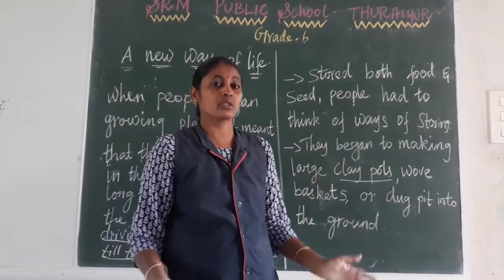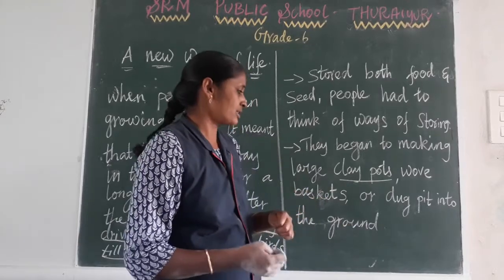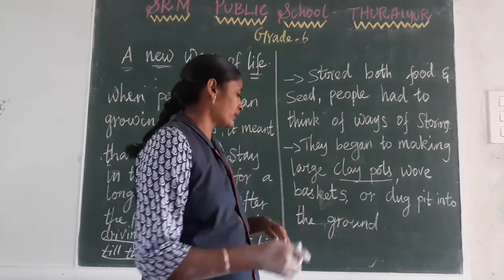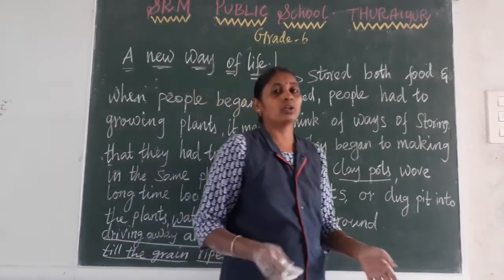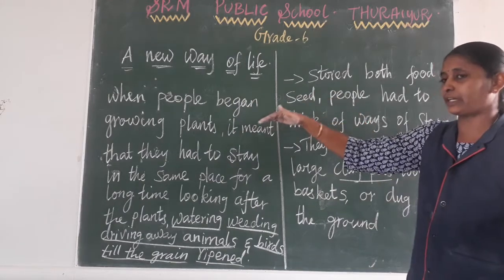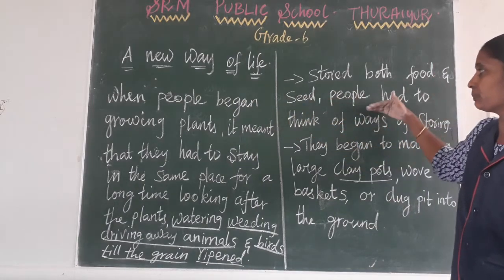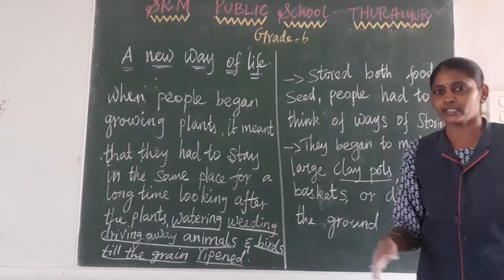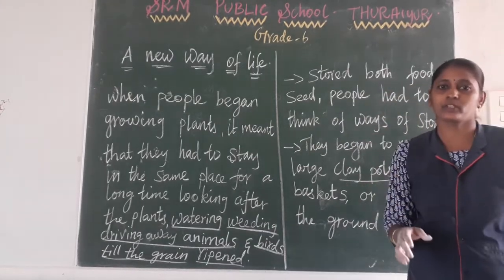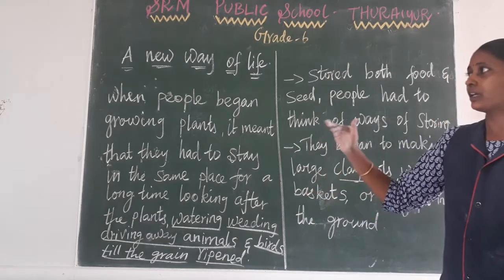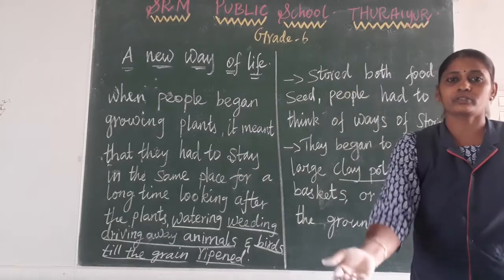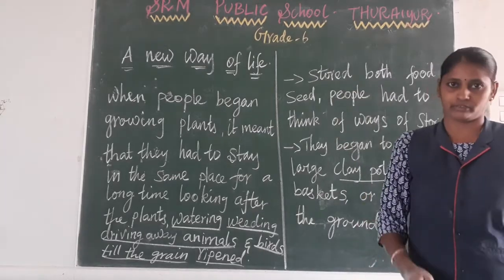They also dug the ground, making a pit house like we discussed, and in that pit they started to store the food grains. So agriculture led people to think about how to store food grains, and that thinking led to making pottery. These are the things by which early human beings stepped forward into a new way of life.